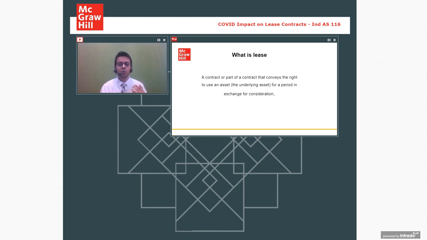Whenever there is a property taken on lease, a building or maybe a machine, all these assets are accounted for as per Indian Accounting Standard 116, which says that whenever you enter into a contract which conveys a right to use a particular asset, so if there is a building, you are getting a right to use that building. If it is a machine, you are getting the right to use that machine, but it should be an asset. It cannot be a service.